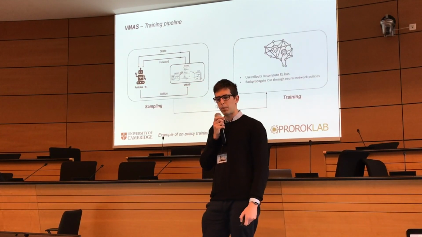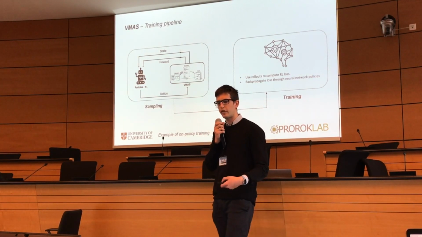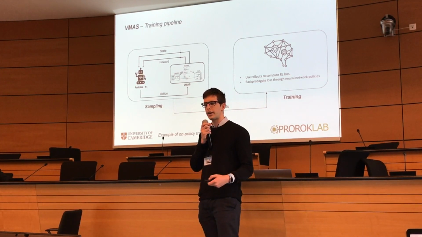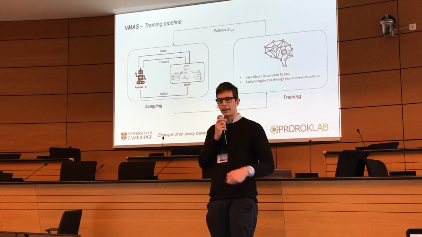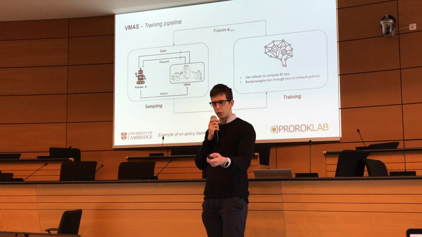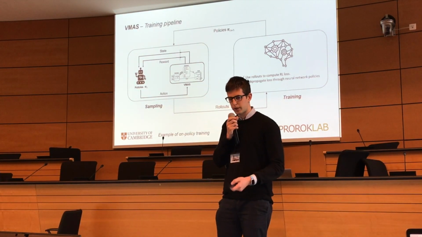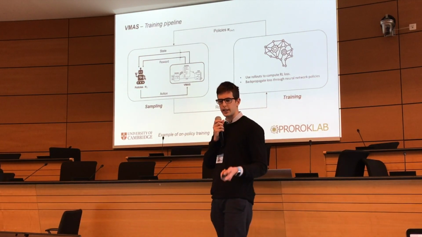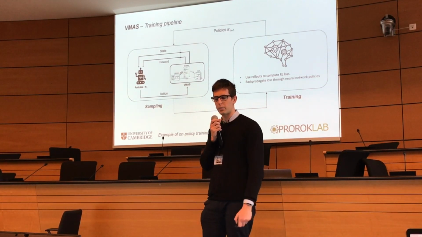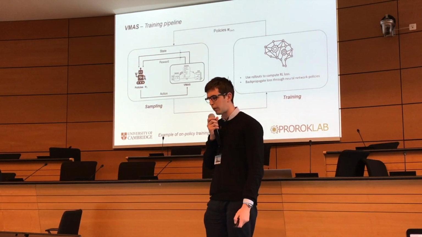So the samples are then fed to the neural network training, where we compute the reinforcement learning loss using these rollouts, and we actually backpropagate the loss through the neural network policies to improve them. And the new policies are then fed back to the simulators to collect new data. And since the training is performed usually on GPU devices in a batch manner, what VMAS allows us to do is actually to use the same devices for simulation as well, and to scale to a massive number of environments seamlessly. So we can use the same infrastructure for all this pipeline and speed up the whole process.